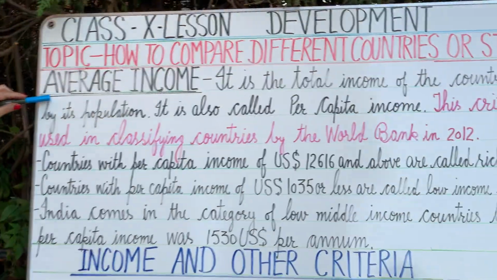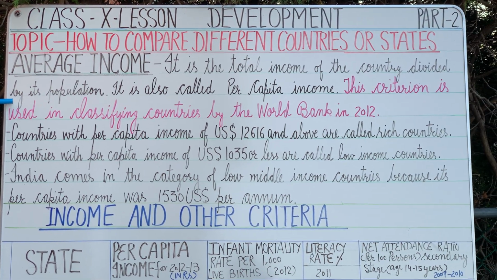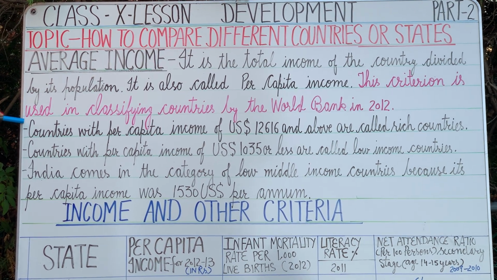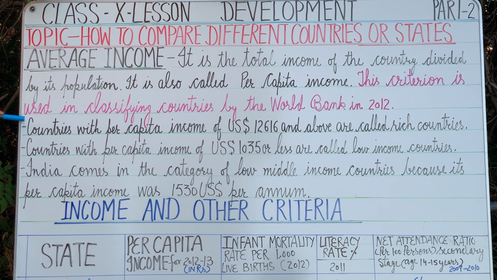But usually when we compare the countries in the world, we take income as the major attribute. As the population of all the countries is not the same, it's better to take the average income of the countries to compare them. First of all, we will see what it means. What is average income? It is the total income of the country divided by its population, and it is also called per capita income. This criteria was used in classifying countries by the World Bank in 2012.